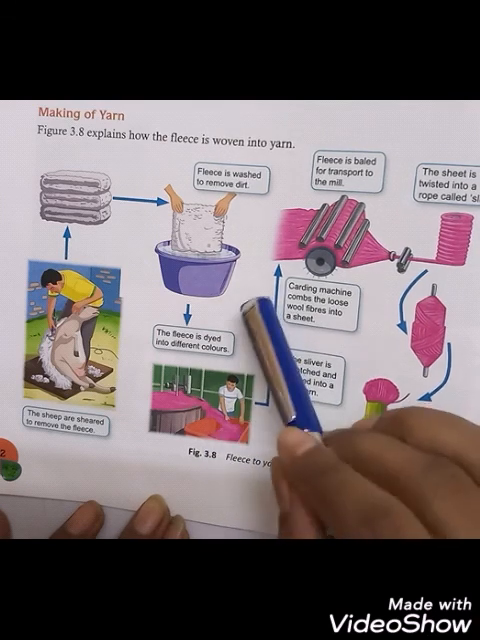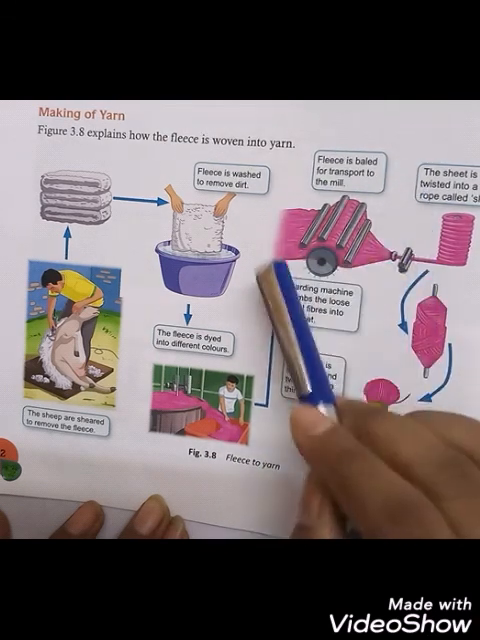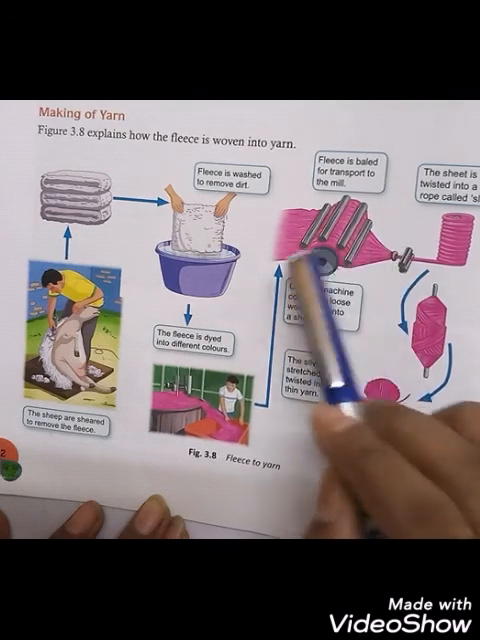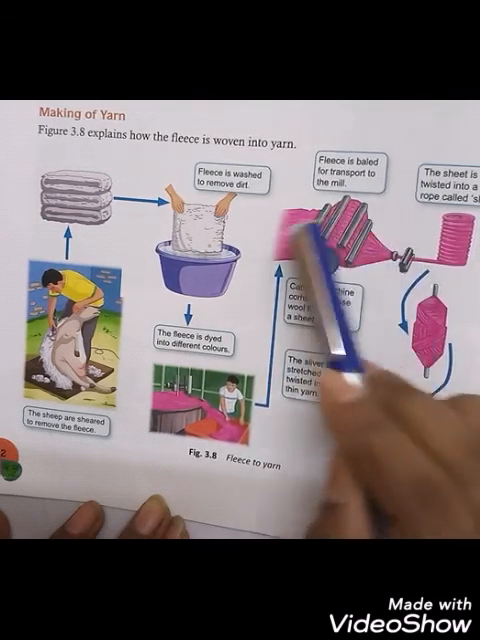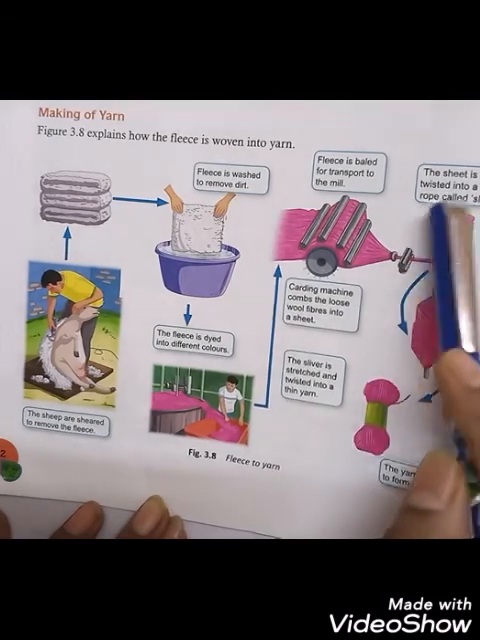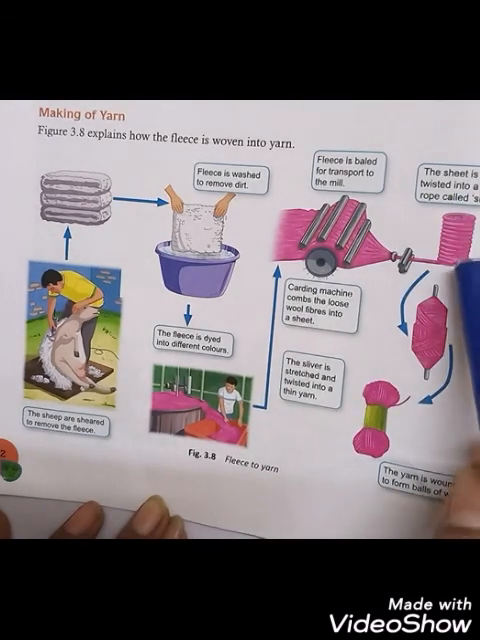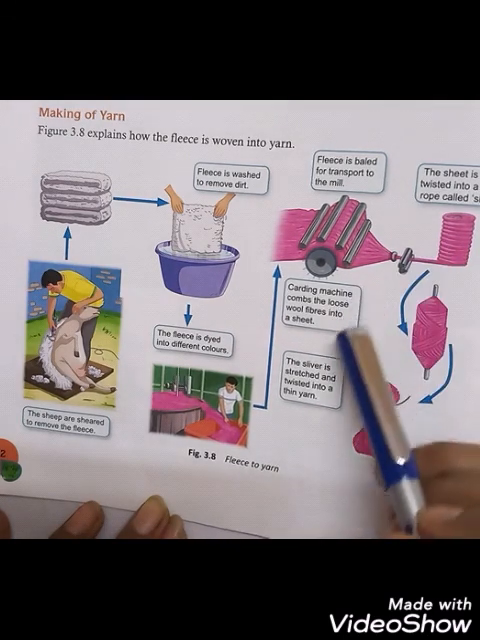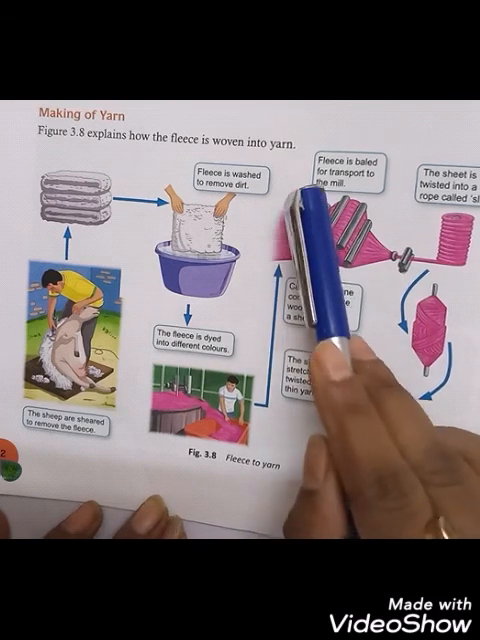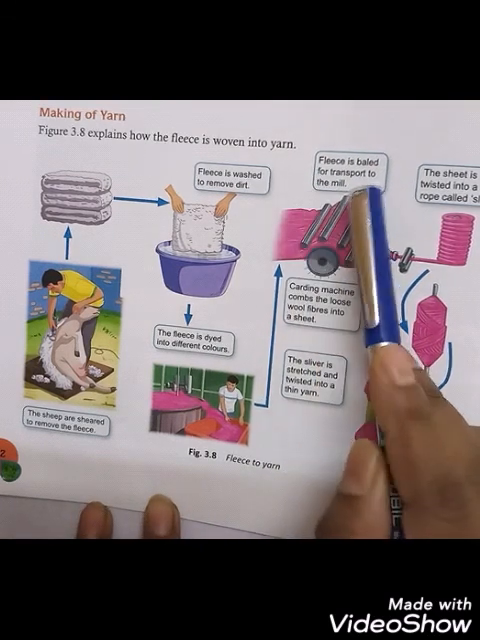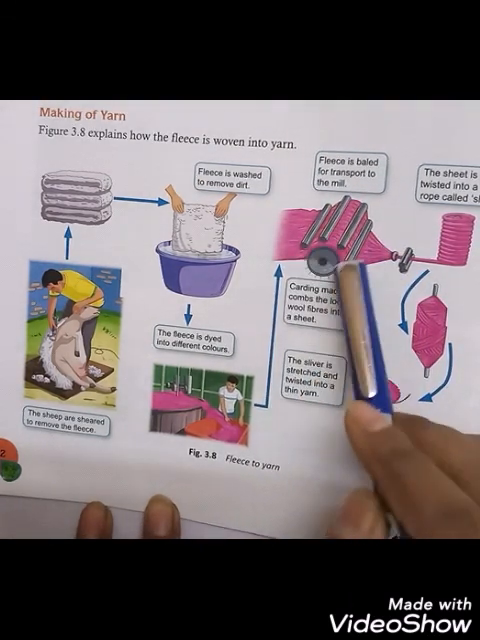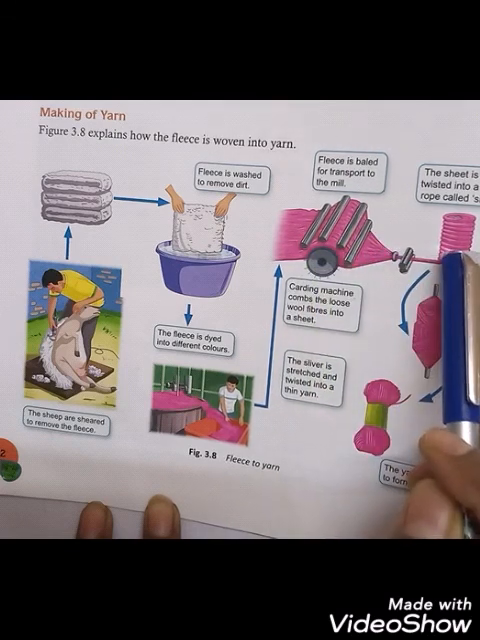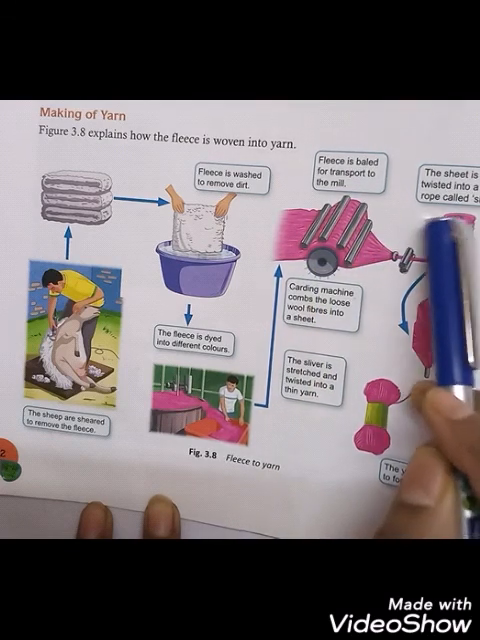After drying, the fleece is baled. See, they are converted into fibers like this, and then the sheet is twisted into a rope called a sliver. Like this, the sheet is twisted. Okay, so now see what happens here. The fleece is baled for transport to the mill. So here baling is taking place. What happens? This sheet is twisted into a rope called the sliver.